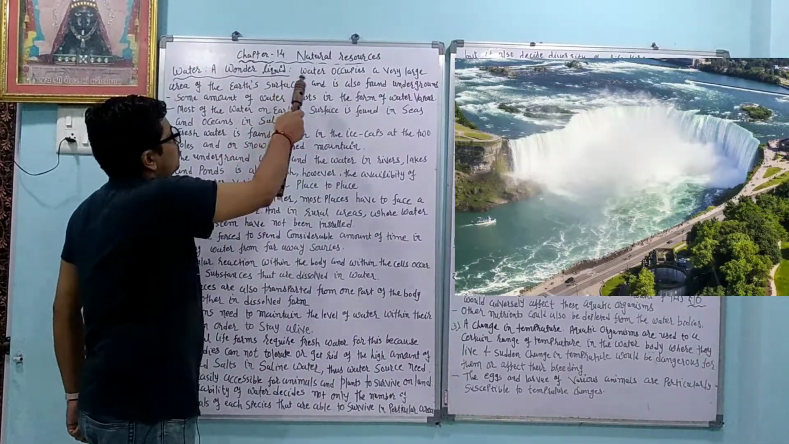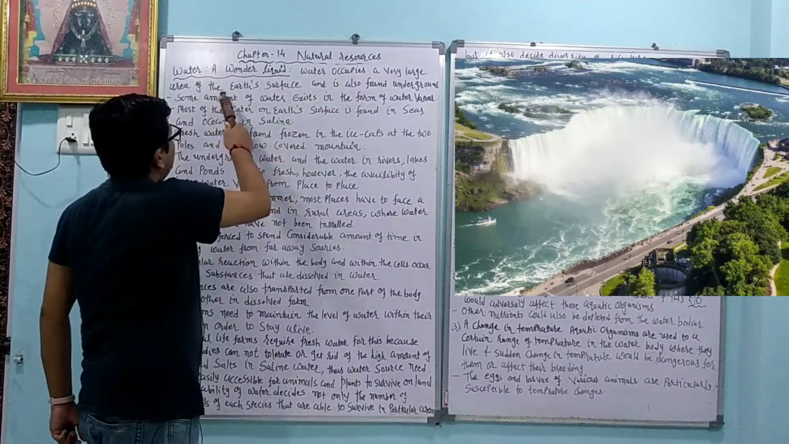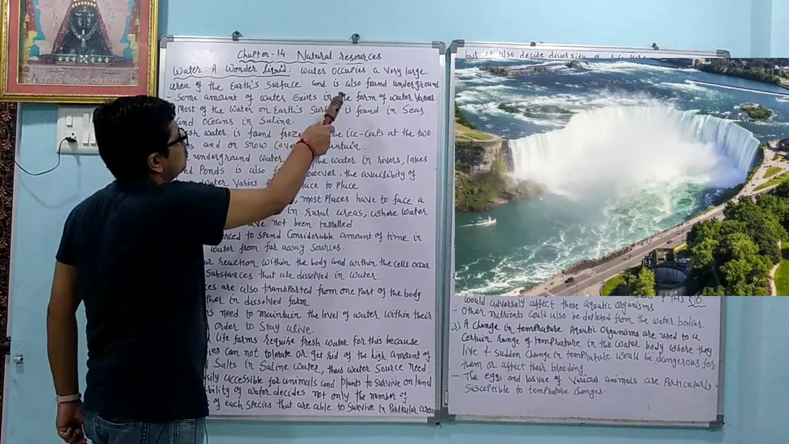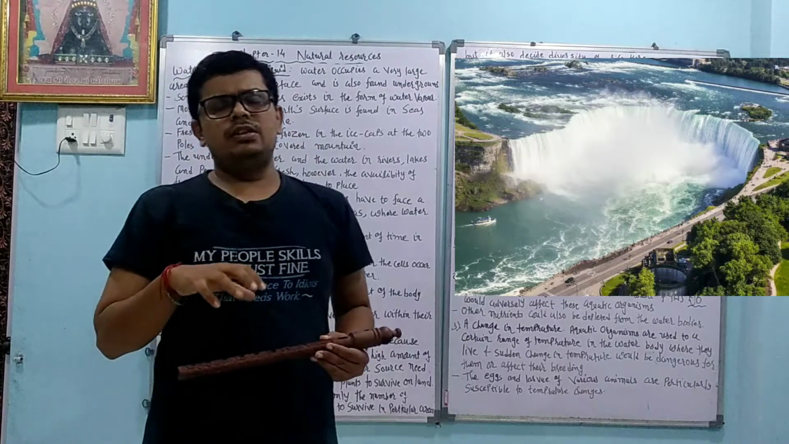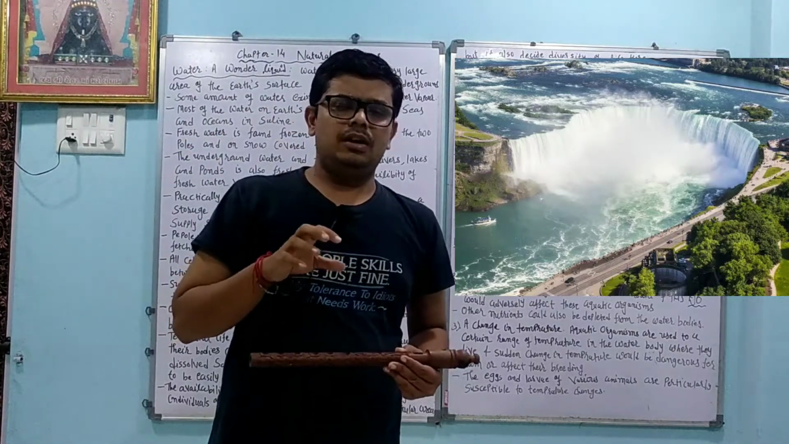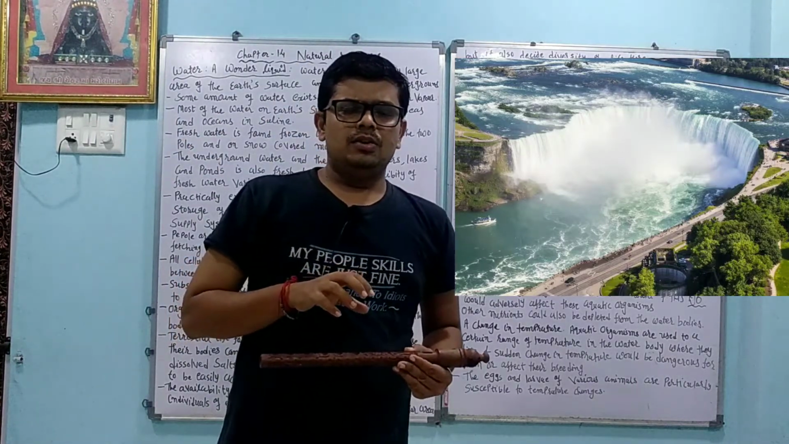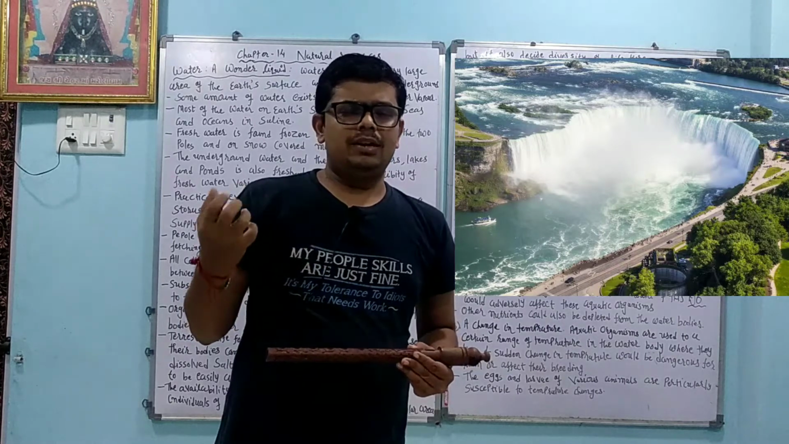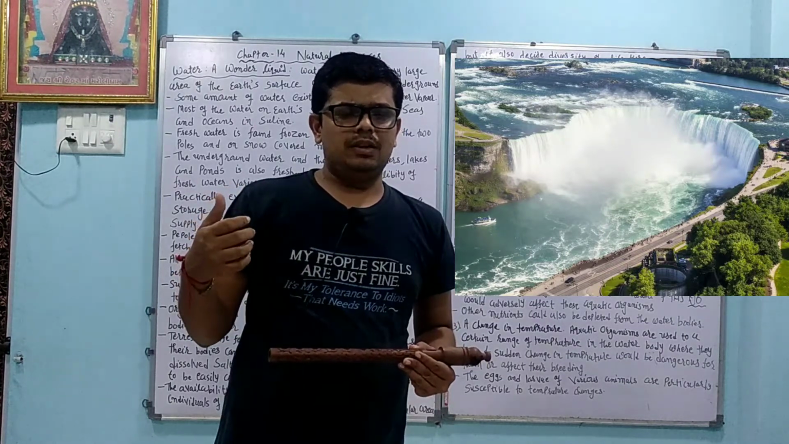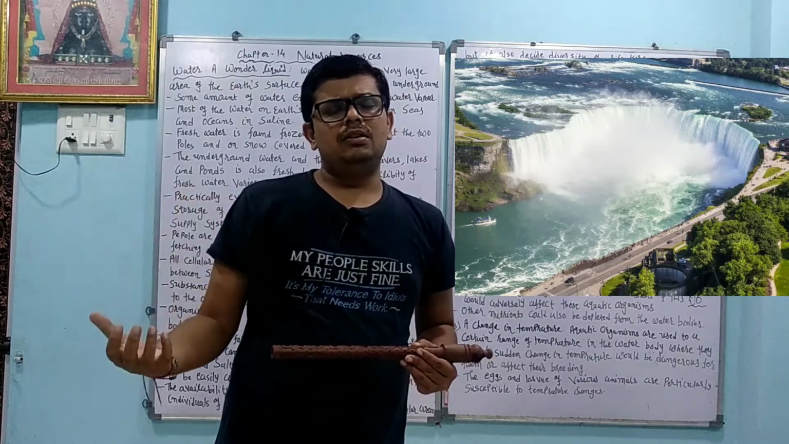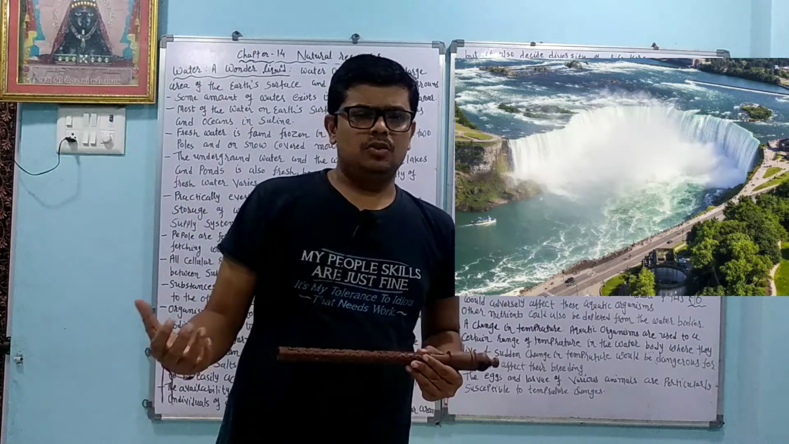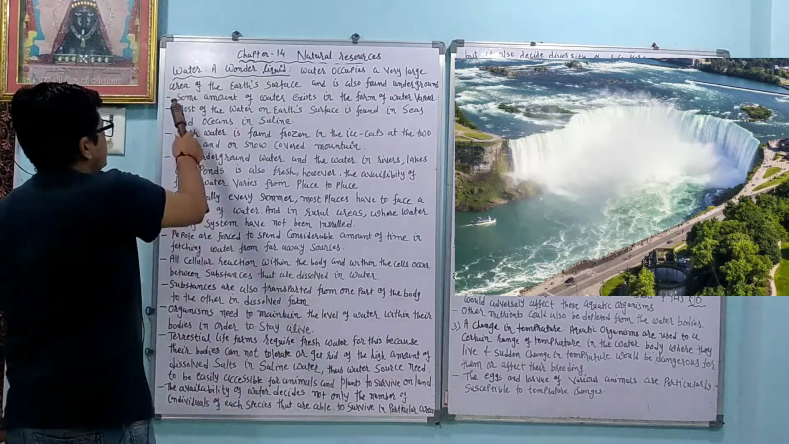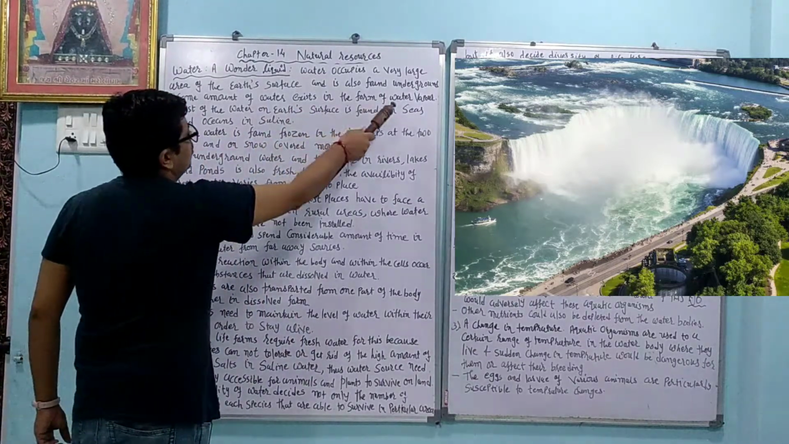Water, a wonder liquid. Water occupies a very large area of the earth's surface and is also found underground. So water is available on the surface of the earth as well as underground. Whenever we want to get water, we dig the soil, and by digging the soil we get water at a particular distance. Some amount of water exists in the form of water vapor.